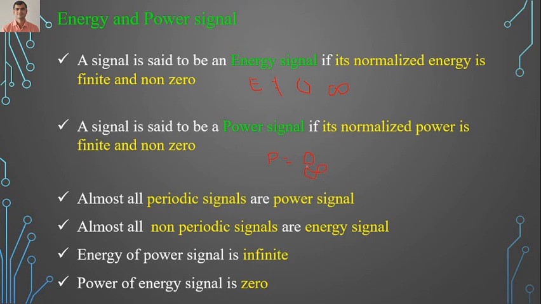The formula to find energy is E equals summation from minus infinity to infinity of mod of x of n squared. So we take the x of n signal, take the mod and square it, and apply the summation from minus infinity to infinity. If this energy is finite and non-zero, then the given signal is said to be an energy signal.